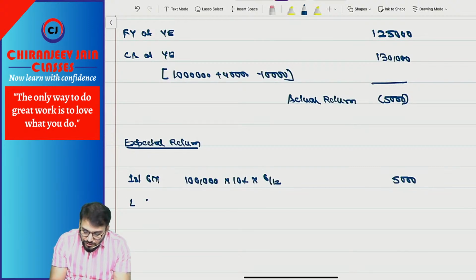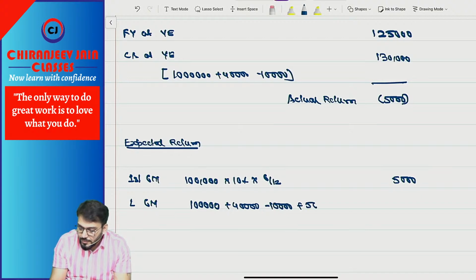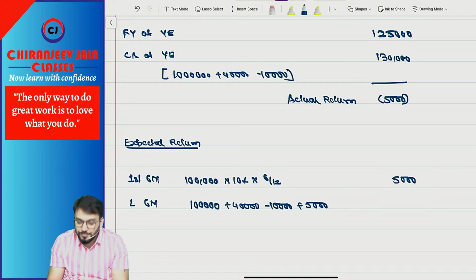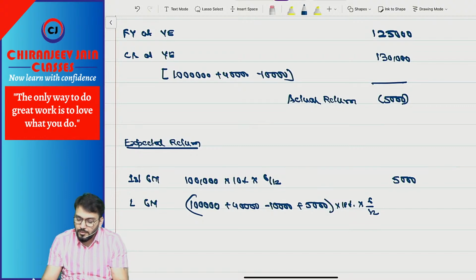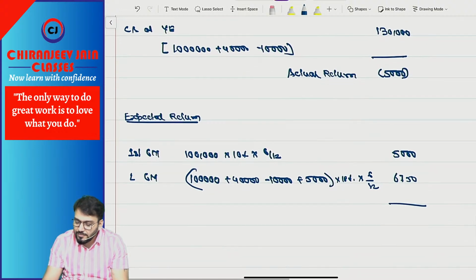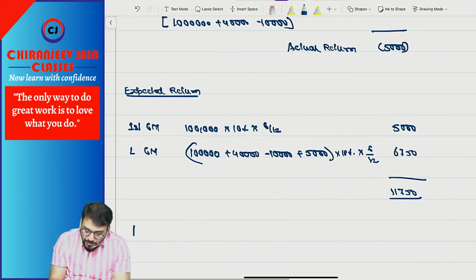Then the last 6 months it was 1 lakh plus 40,000 minus 10,000 plus 5,000, because it is compounded half yearly, into 10% into 6 by 12. How much? 6,750. So what is the expected return? 11,750.